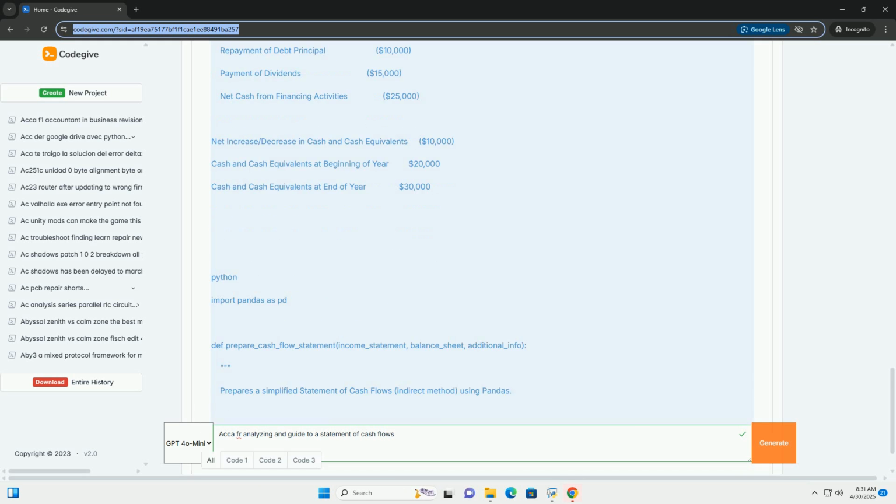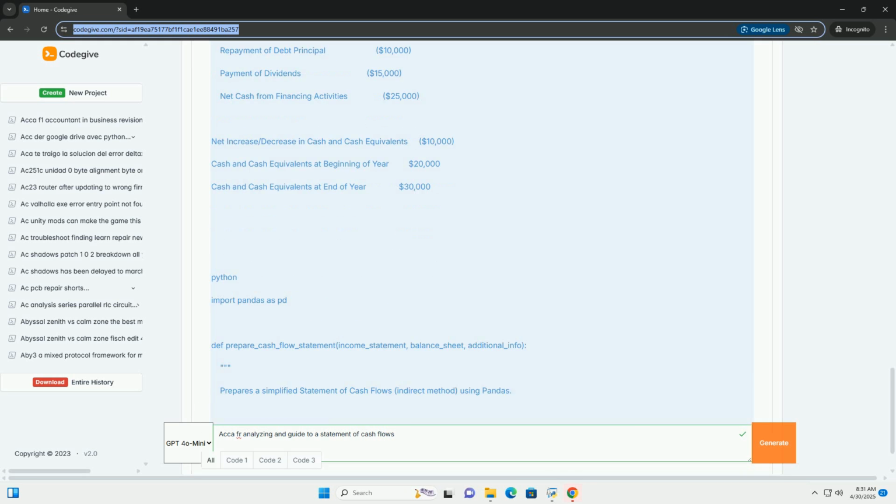Key definitions. Cash. Includes cash on hand and demand deposits, for example checking accounts. Cash equivalents. Short-term, highly liquid investments that are readily convertible to known amounts of cash and which are subject to an insignificant risk of changes in value. Examples include treasury bills, commercial paper, and money market funds. Generally, only investments with an original maturity of 3 months or less qualify as cash equivalents. The policy for defining cash equivalents must be disclosed.